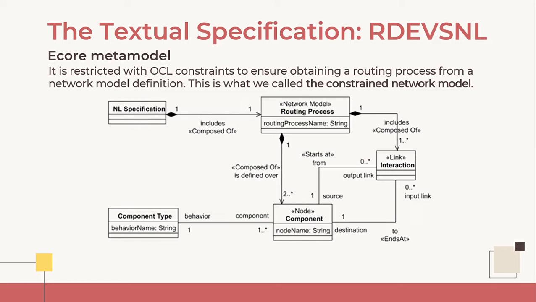This metamodel is restricted with object constraint language constraints to ensure obtaining a routing process from a network model definition, and this is what we call the constrained network model. These constraints guarantee the integrity of the metamodel as follows.